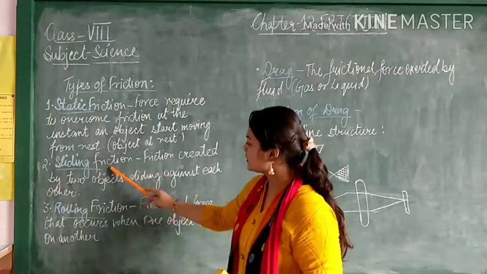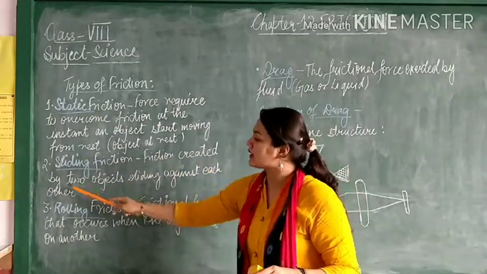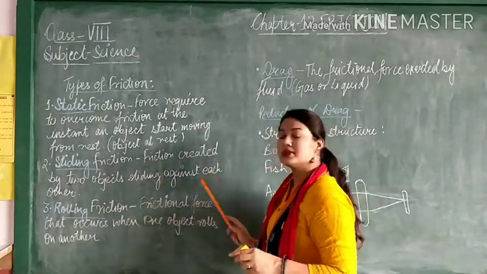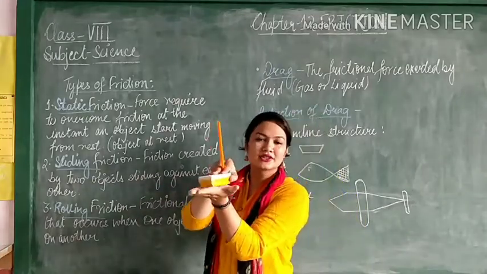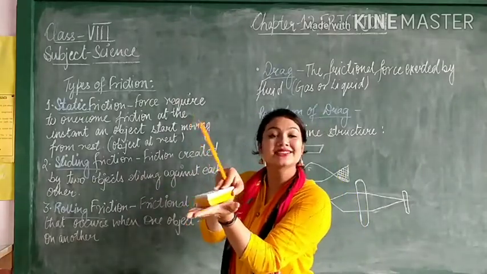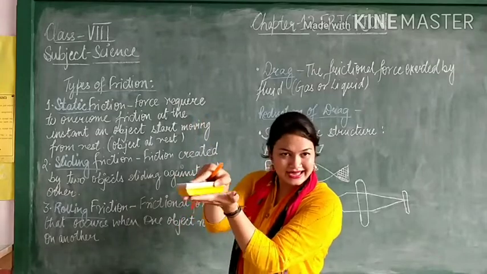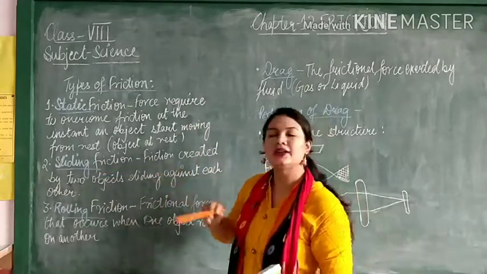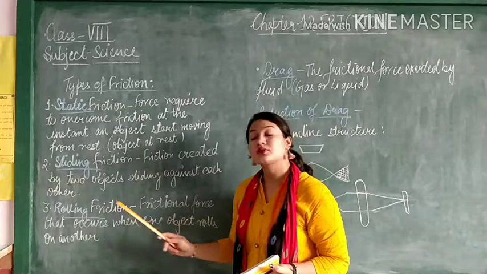Then what is sliding friction? Friction created by two objects sliding against each other. When the friction is created by two objects sliding against each other, that is known as sliding friction. Now the third friction is rolling friction.